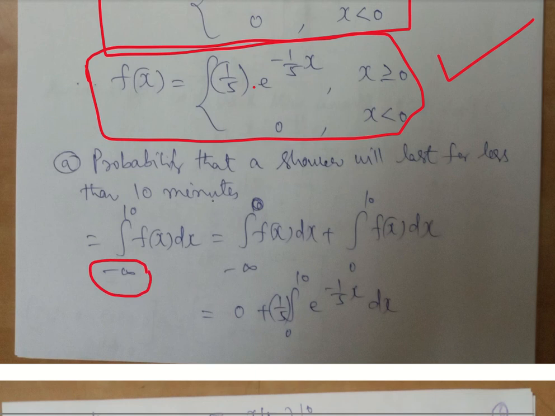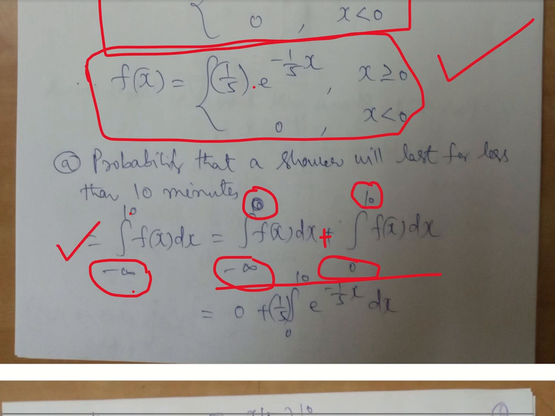But what is being asked now? Less than 10 means it can be anything between minus infinity and 10. So how do we split now? We use the particular formula which I have already used earlier: minus infinity to 0, plus 0 to 10. So first we have to figure out this.